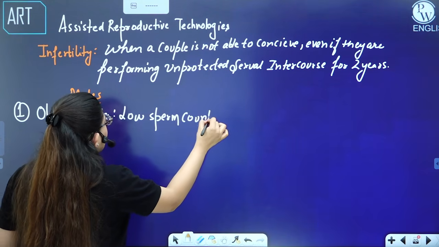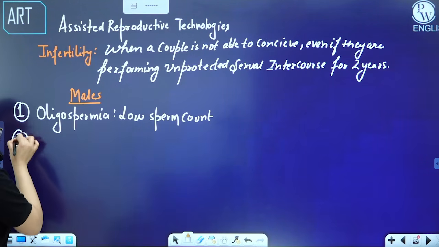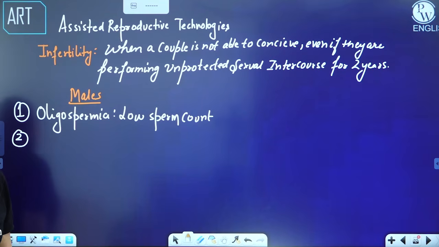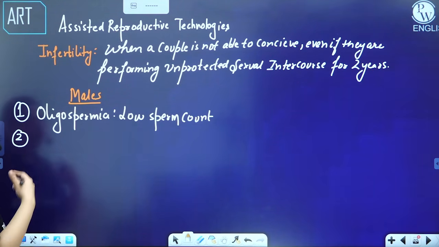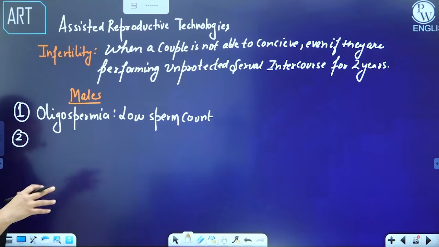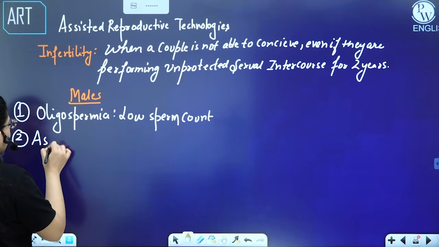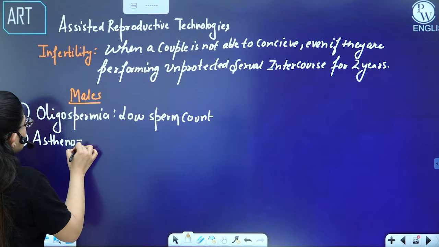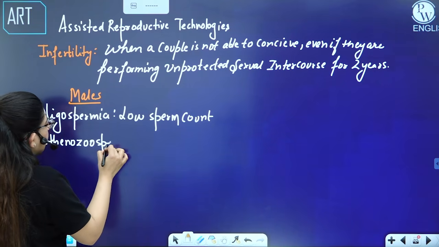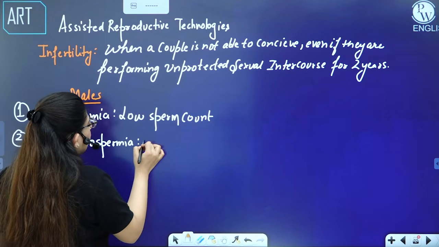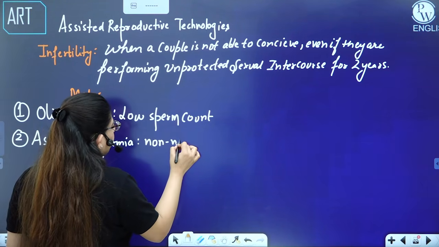Or maybe the sperm he is producing are enough, but they are not motile. They're not moving. Now the sperm has a tail. So that you call it asthenozoospermia. That means non-motile sperm.